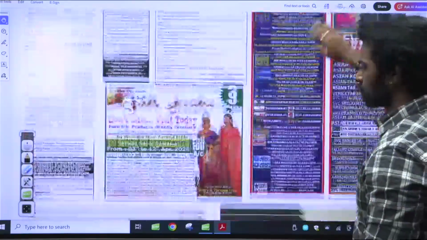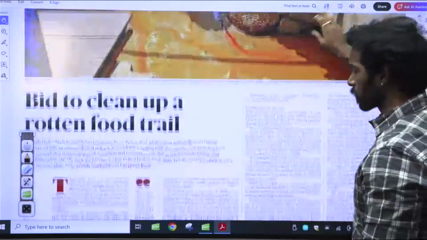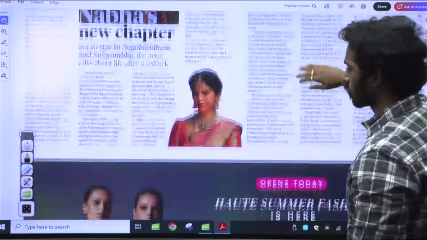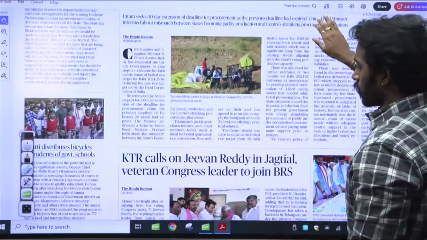Moving on, we'll look at the editorial, which has a lot of information, right? I think today's editorials have a lot of information. Firstly,